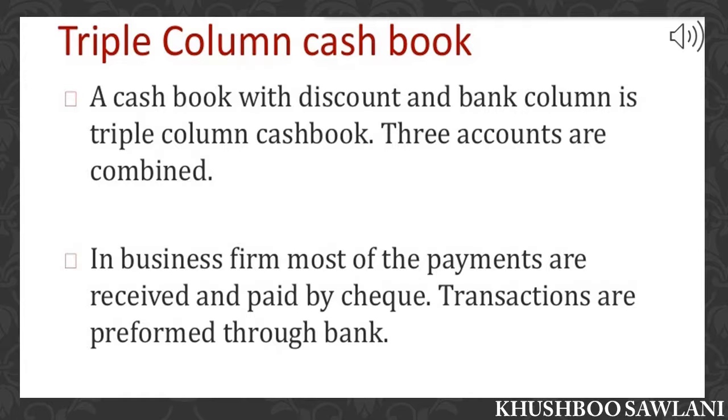At last, for the bank column, bank is a person and for it the personal account rule is applicable. On the receipt side of the cash book, the transactions increasing the cash or bank balance and discount allowed are recorded, whereas on the payment side of the cash book, the transactions reducing the cash or bank balance, or we can say increase in overdraft and discount received, are recorded.